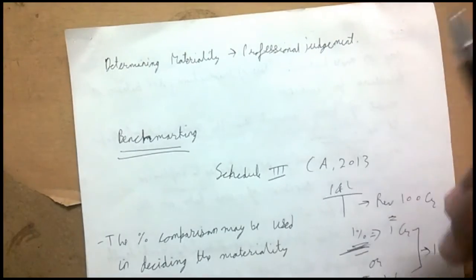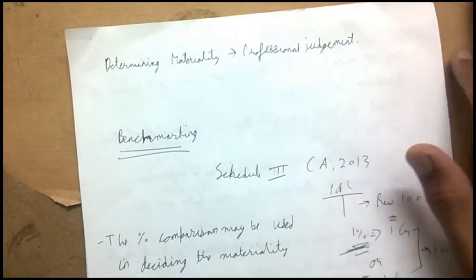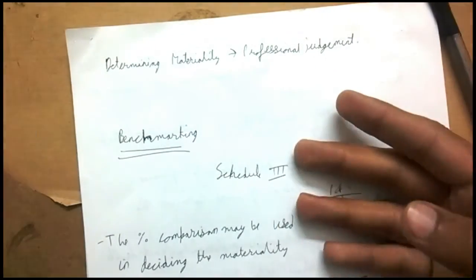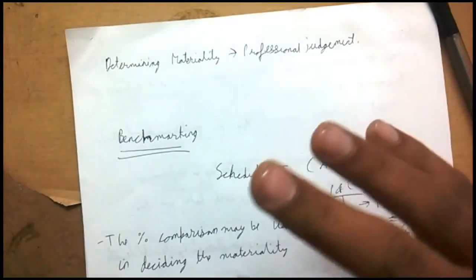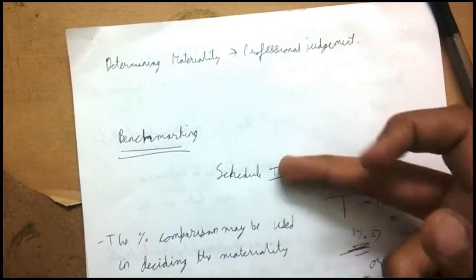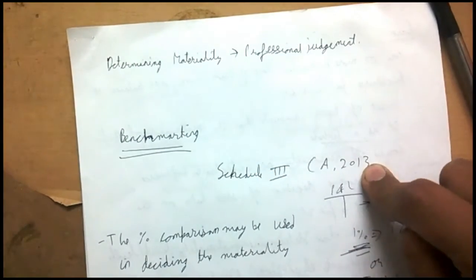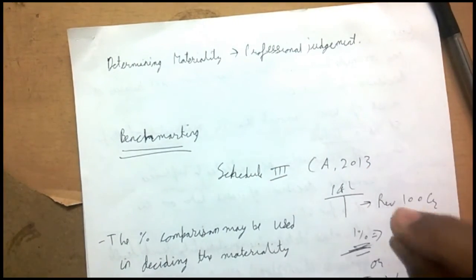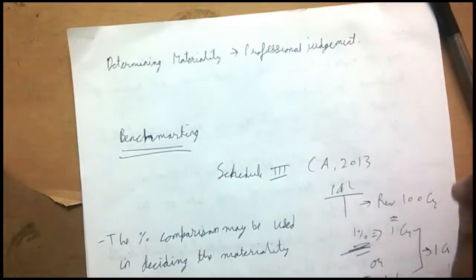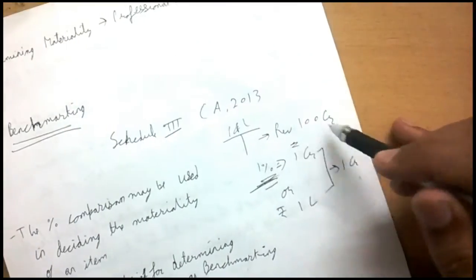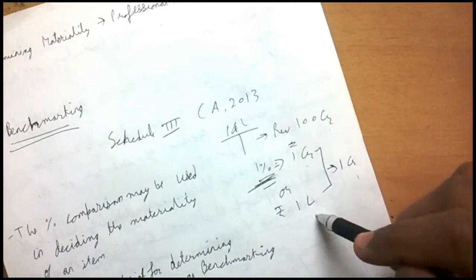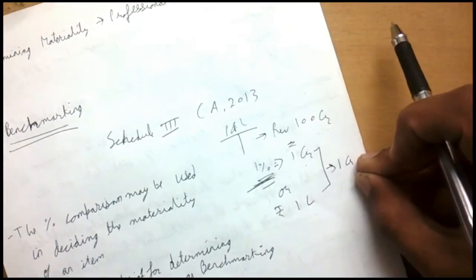Benchmarking is percentage materiality. That is, when your materiality is like 50,000, I was telling you 50,000 is the materiality. If you talk about benchmarking, you say 1% is materiality. That is, if the expenditure is more than 1% of the total revenue, this means benchmarking. As per Schedule 3 to the Companies Act 2013, if your expenditure is more than 1% of your revenue or rupees 1 lakh, whichever is greater, then you need to disclose it separately. See, revenue is 100 crores, for example. 1% of 100 crores is 1 crore or rupees 1 lakh. Whichever is higher, higher is 1 crore. This is the default limit.